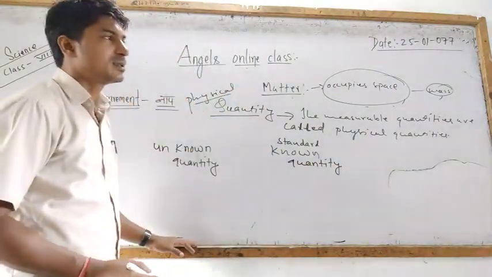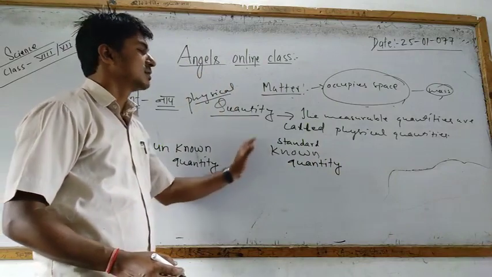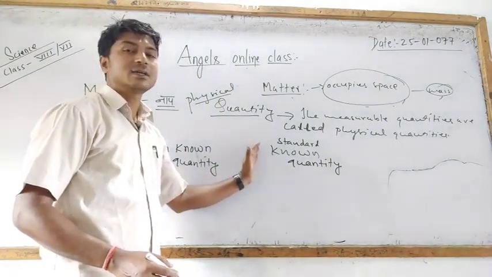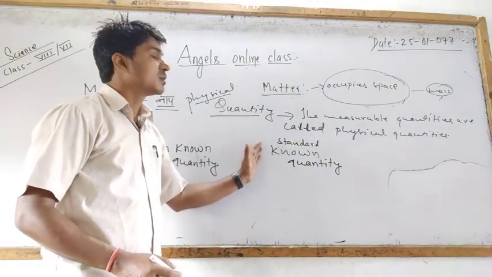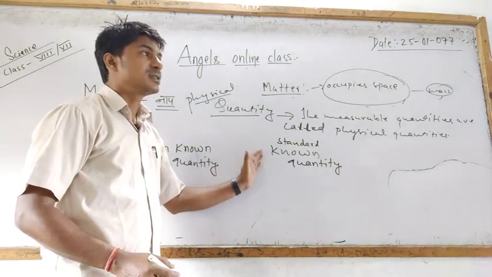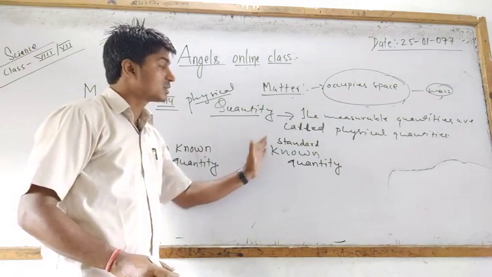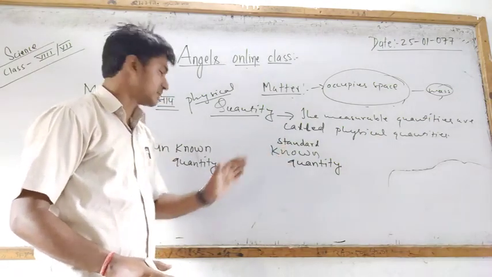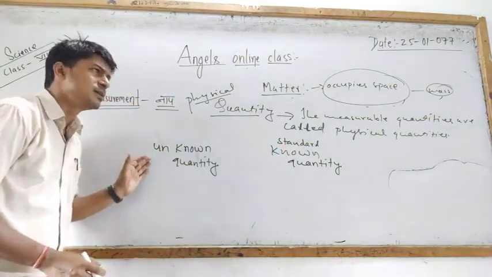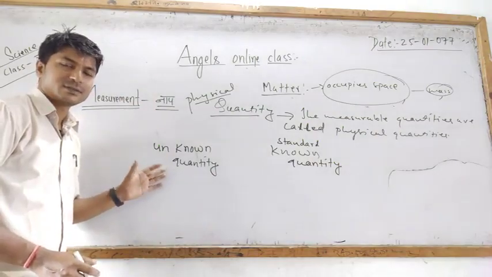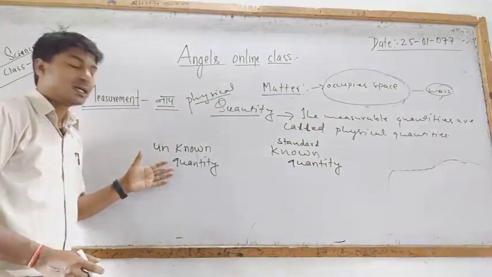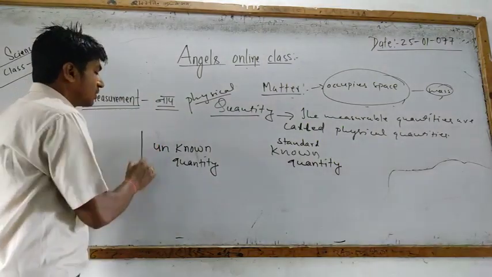It cannot be minimized or maximized. An unknown quantity is one whose amount we do not know.